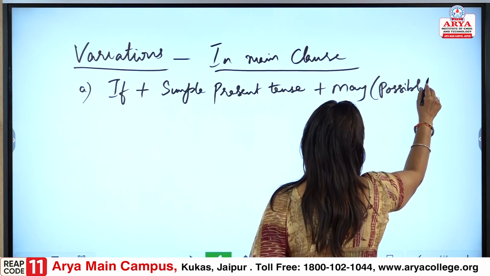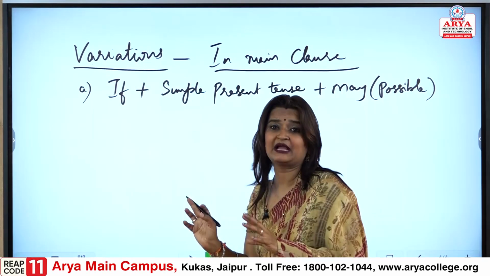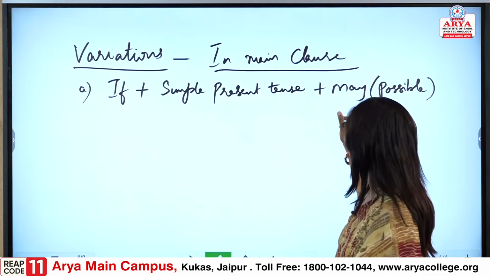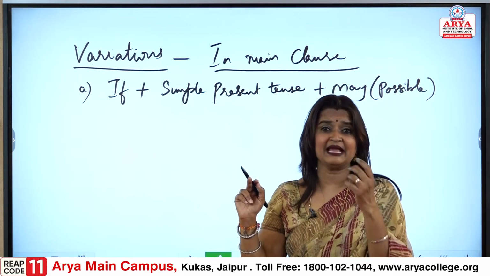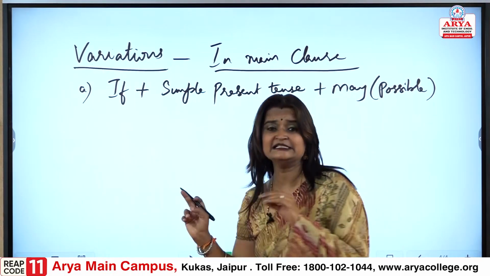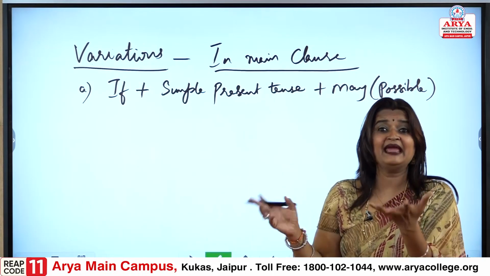If it is possible, only then that may would come. May be possible, may not be possible. So, possibility, when it is coming, may. Fine.